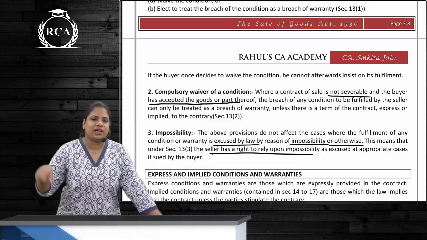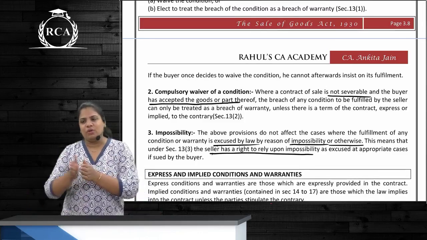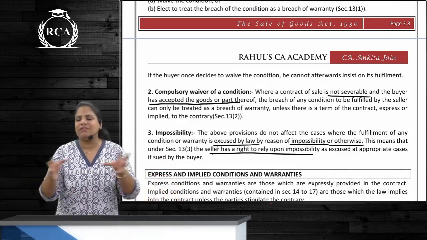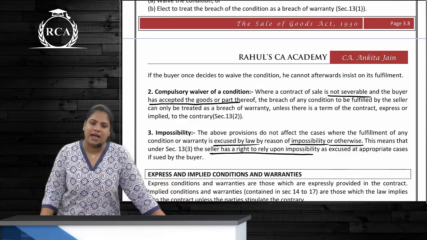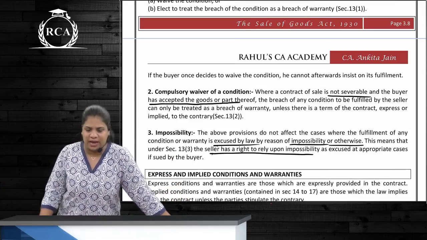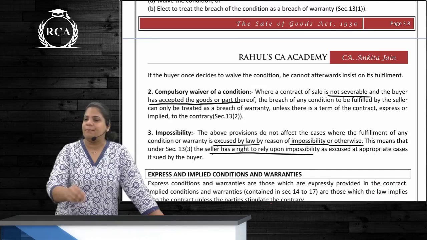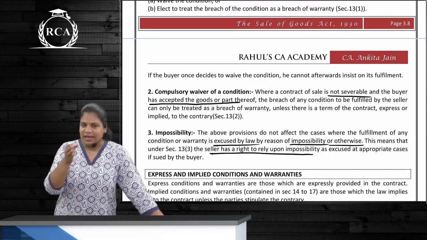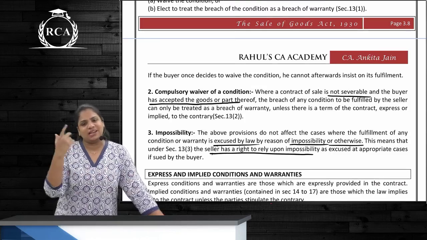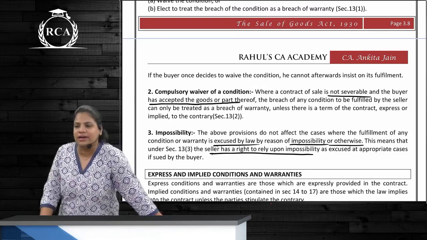Now where we are talking about a whole computer, even though the mouse is separable and the keyboard is separable, we will still treat it as an entire non-separable contract, okay? Also, whenever goods are sold in lots, like 100 computers, if it is one lot, even though you can separate the items, it will still be treated as if they are not separable, okay?